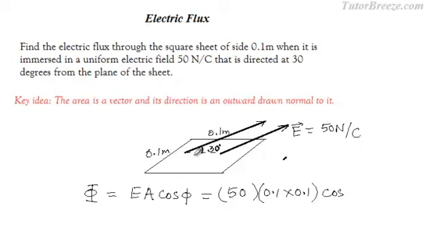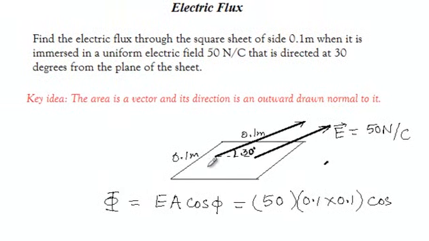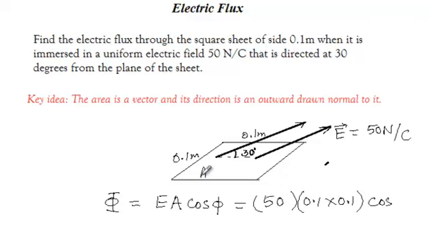See over here, the key idea is that the area is a vector. So this area is a vector, and the direction of this area is given by an outward drawn normal to the area. Now since we are taking a dot product of E vector and A vector, we have to take the angle which the A vector makes with the E vector.